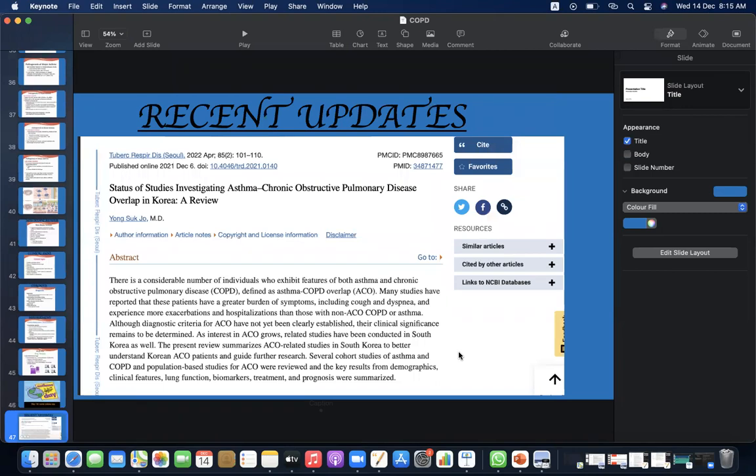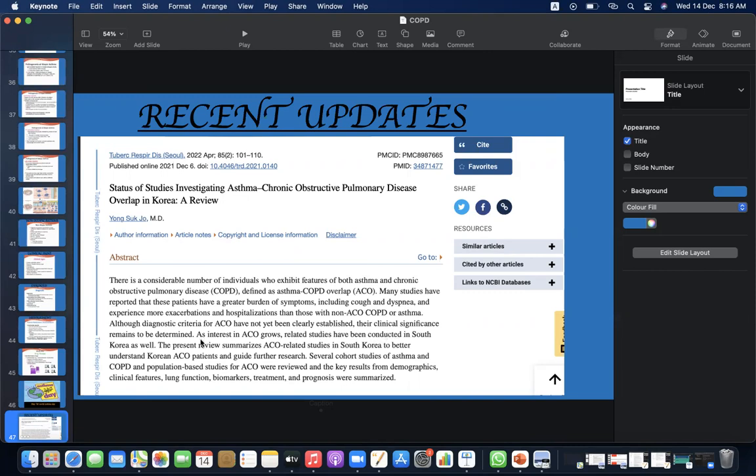Now recent updates. Status of studies investigating asthma-COPD overlap in Korea are reviewed. Abstract: There is a considerable number of individuals who exhibit features of both asthma and COPD, defined as asthma-COPD overlap. Many studies have reported that these patients have a greater burden of symptoms, including cough and dyspnea, and experience more exacerbations and hospitalizations than those with non-ACO COPD or asthma, although diagnostic criteria for ACO have not yet been clearly established.